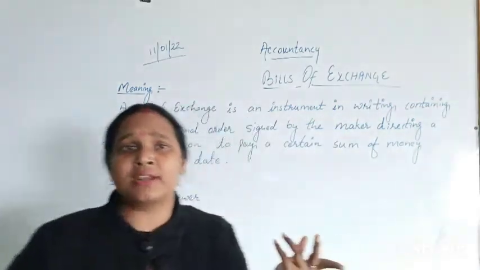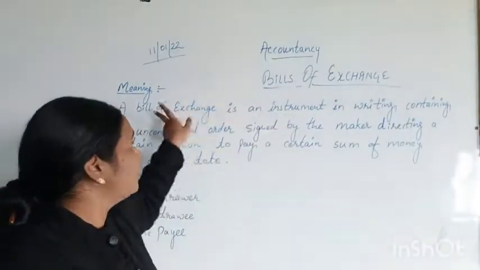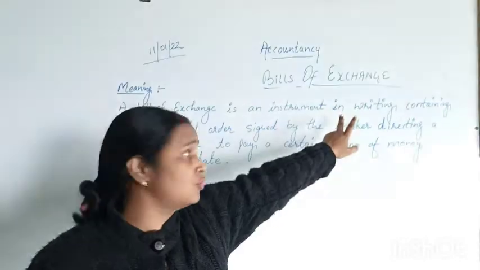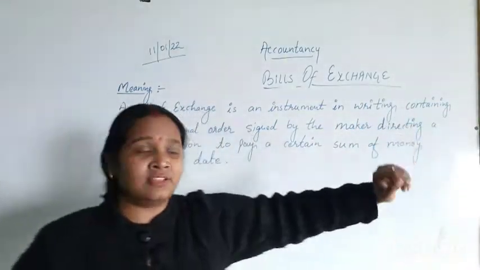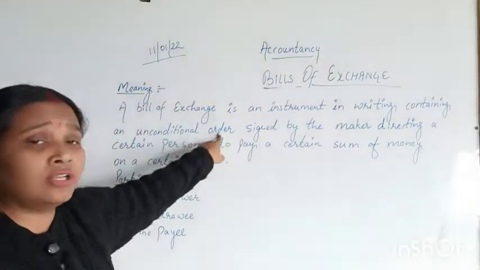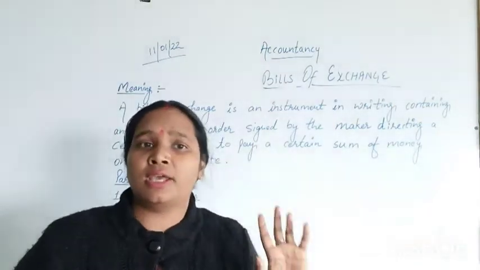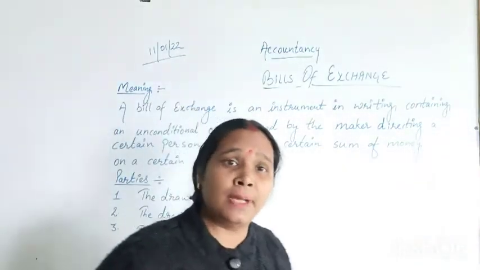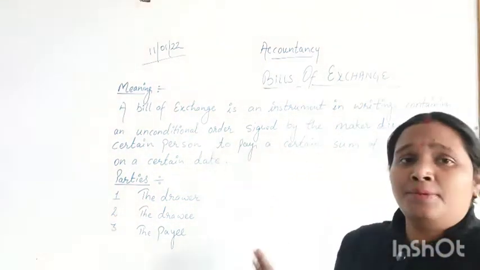Now what is written in that instrument or document? A bill of exchange is an instrument in writing containing an unconditional order signed by the maker, directing a certain person.